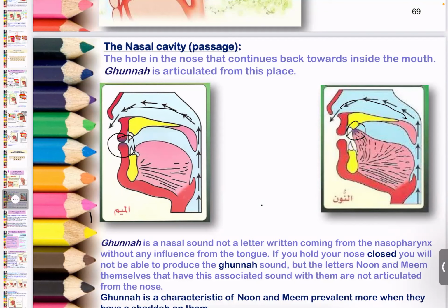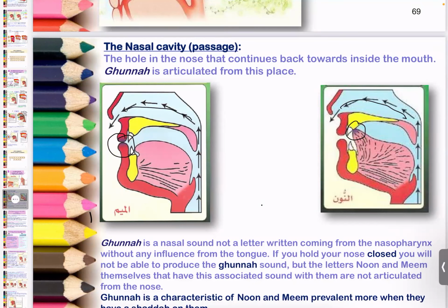So what is gunna here? Gunna is a nasal sound, not a letter, written coming from the nasopharynx without any influence from the tongue. There's no influence of the tongue because the sound is traveling through the nose here. Because the sound is directed through the nose, it gives the letters noon and meme their gunna. So there's no involvement of the tongue. If you hold your nose closed, you will not be able to produce the gunna sound. But the letters noon and meme themselves are not articulated through the nose.